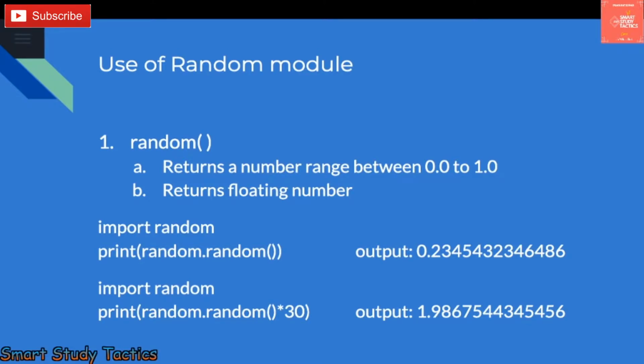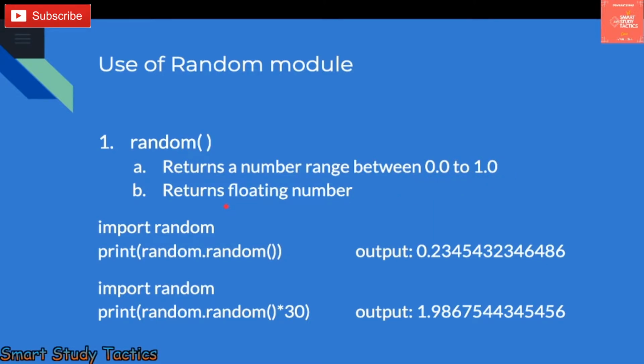One is random itself. As you can see on the screen, random is there. It returns a number in the range 0.0 to 1.0. Make sure it will generate 0.0 to 1.0 like this. You should not think that it is only one number. From 0.0 to 1.0, it can generate many numbers.